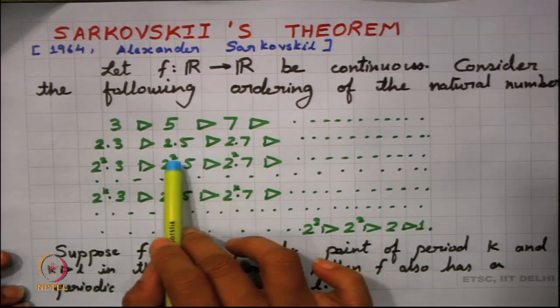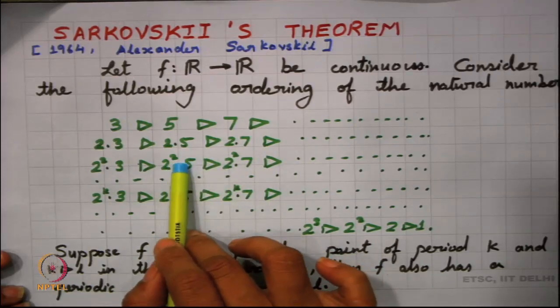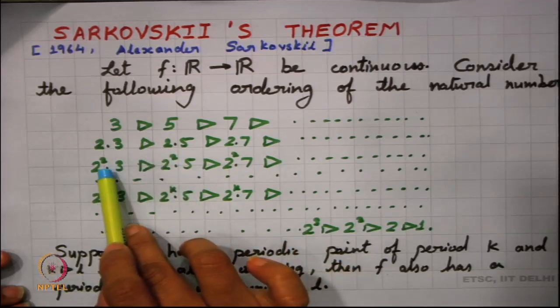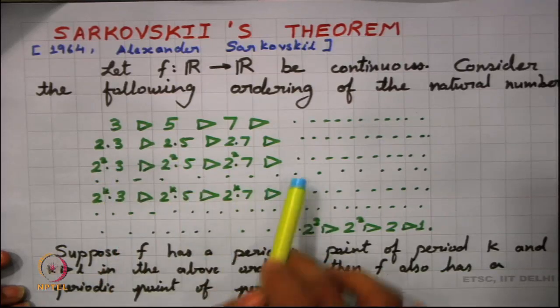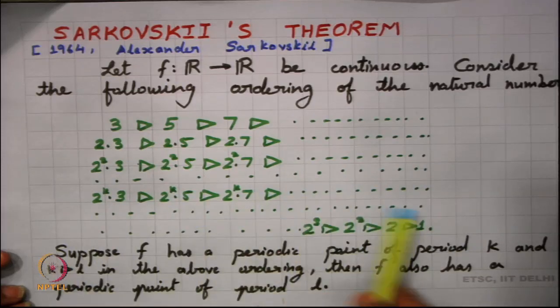Maybe we may not find a periodic point of period 4 into 5, maybe we may not find one of period 4 into 3, but we are guaranteed that all these periodic points will occur.